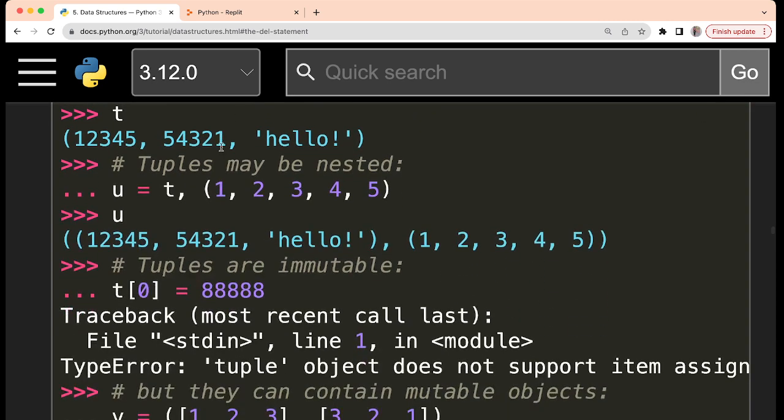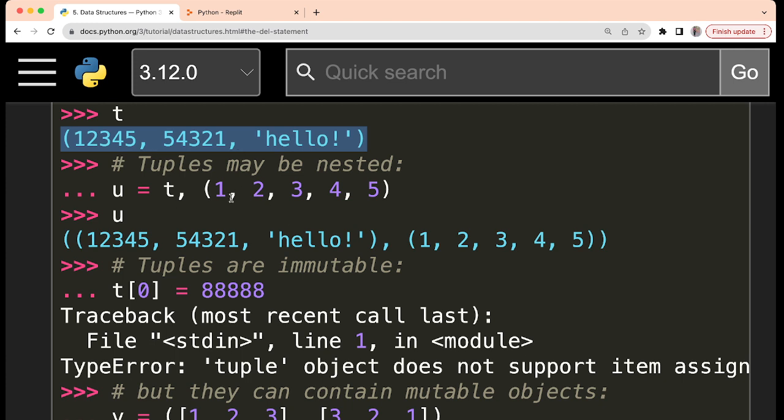Now, tuples may be nested. This is also possible. Let us say here u is there, and in u there are a total of 2 values. First of all, you have to understand the overall view. You have to understand t, and then this particular tuple. Why is it a tuple? Because it is enclosed in parentheses, right? So a total of 2 elements, 2 values, are stored in u. But again, what is t? t is actually this entire tuple. So that means these two tuples we are storing in u.